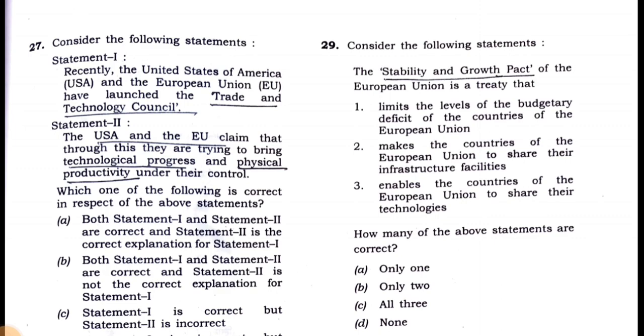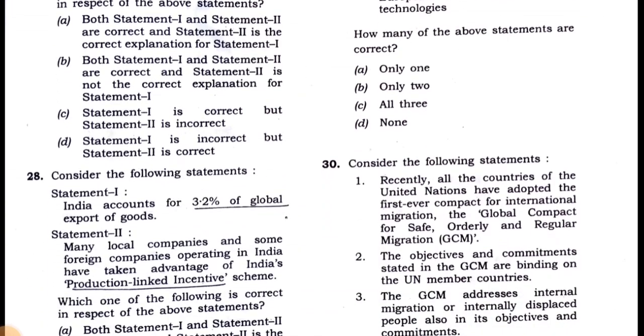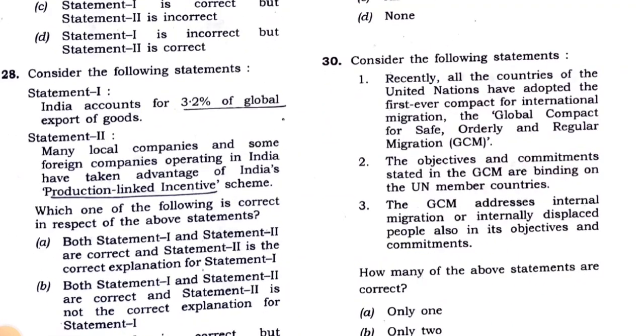So that is what European Union countries have to follow. So in this case, the answer will be only one. Making the countries of the European Union share their infrastructure facilities is not there in the Stability and Growth Pact, and neither is enabling the countries of the European Union to share their technology. So the answer is only one, that is 29th A, only one. Then we will go to question number 30.